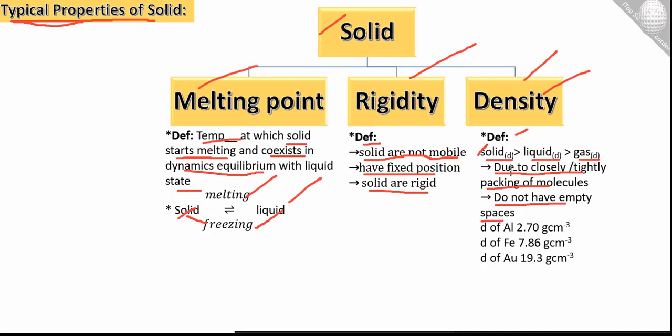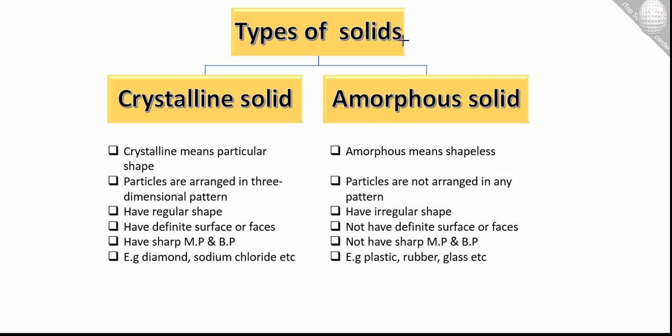The density of aluminium is 2.70 g/cm³, iron is 7.86, and gold is 19.3 g/cm³.